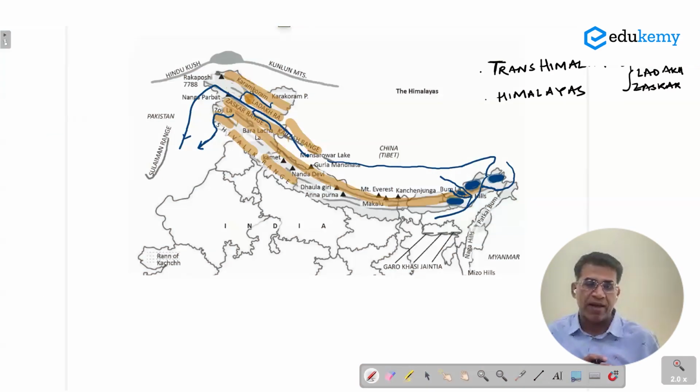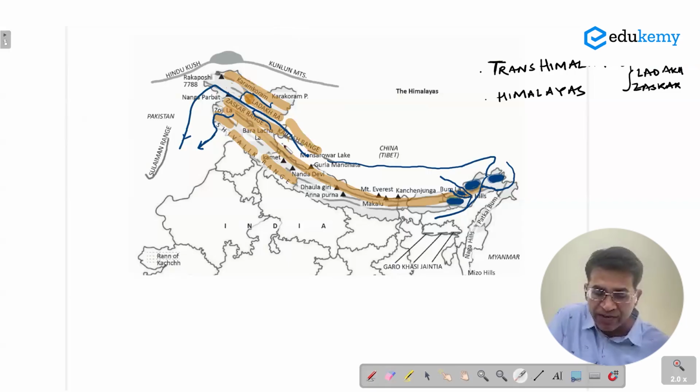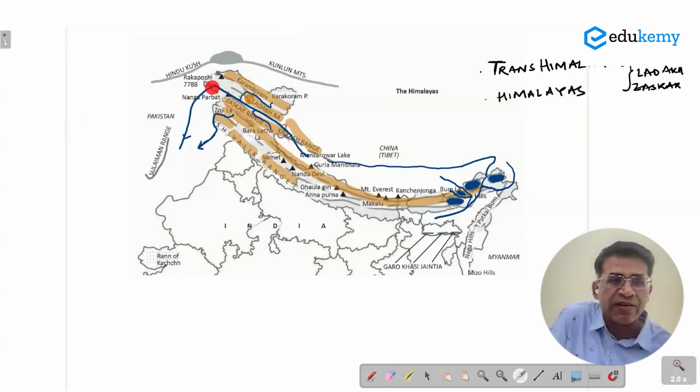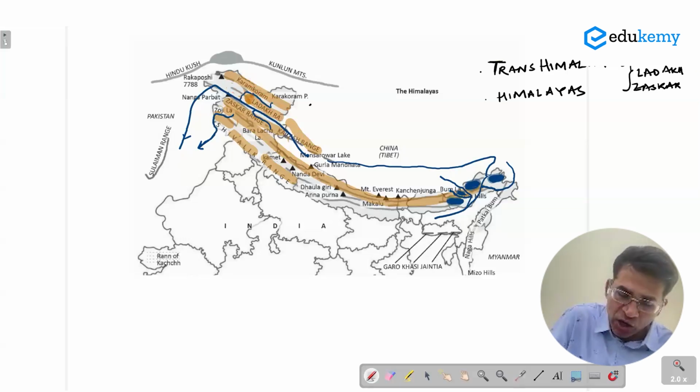Now, this is a very important map. These are the mountains in reference to the rivers that we have. So I've drawn these rivers. This long river here is the Indus River. And this river here is the Shyok River. We have the Shyok River.